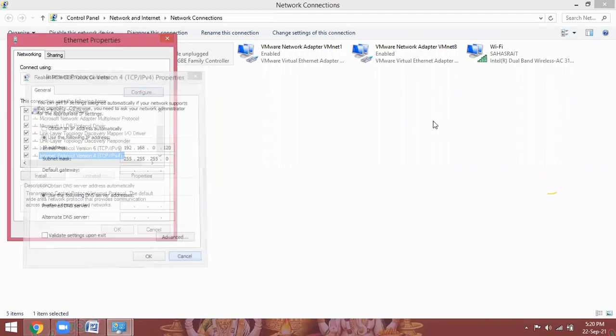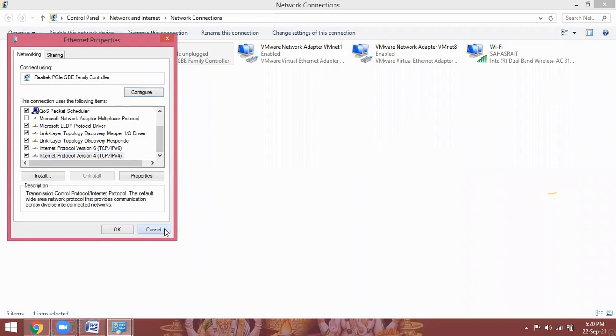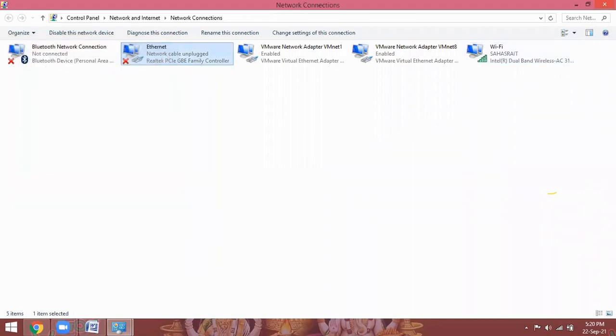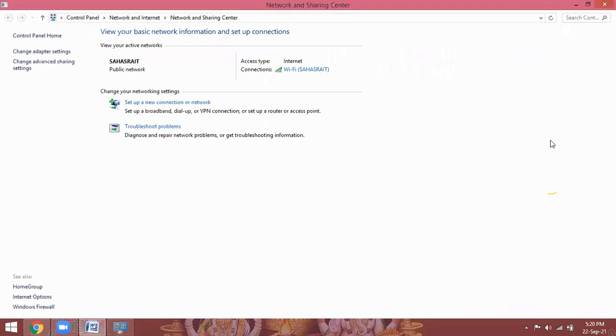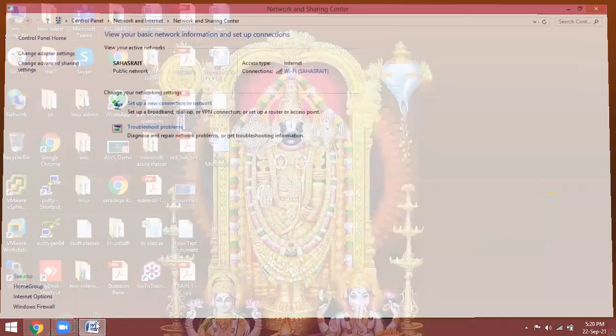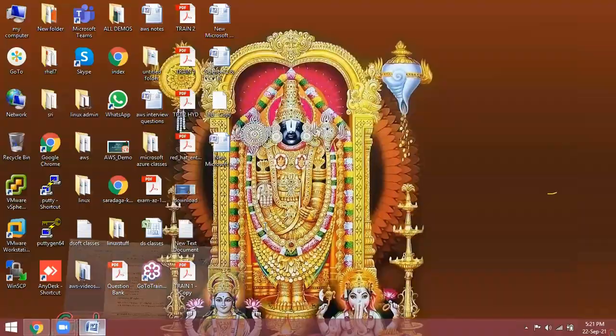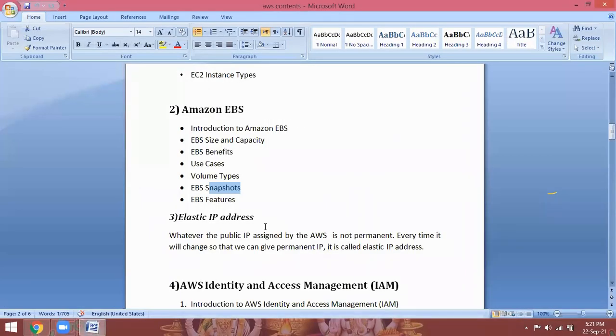Like that in the cloud, when you launch one instance, an auto-assigned public IP is allocated to you. That is not permanent. Every time you launch an instance, your IP address is going to change. For example, if I configure a website on that particular instance, every day I cannot update my customers: today my IP address is this, tomorrow my IP address is this.